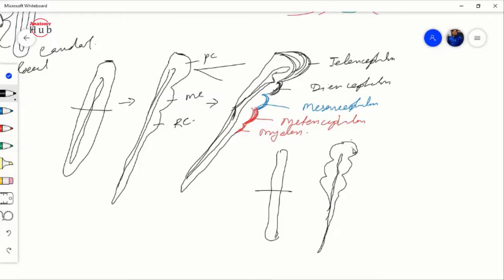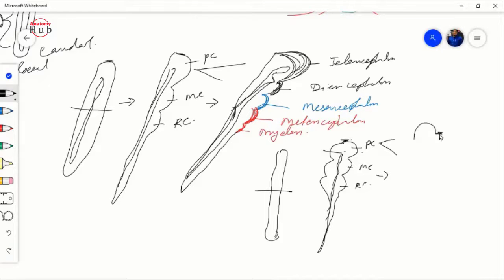Fine. Now this prosencephalon will further divide into two. As I have already told you, the upper part divides into two, the cephalic end and the caudal end. According to our theory, for the cephalic end, here is the lamina terminalis.